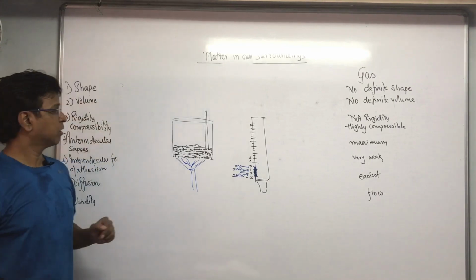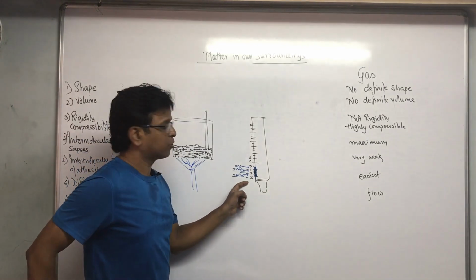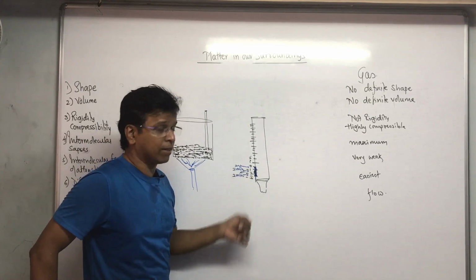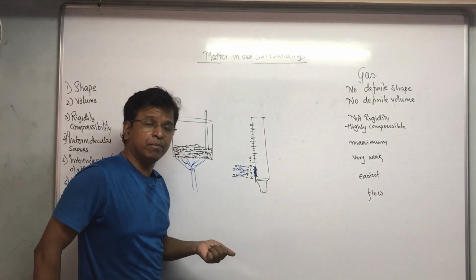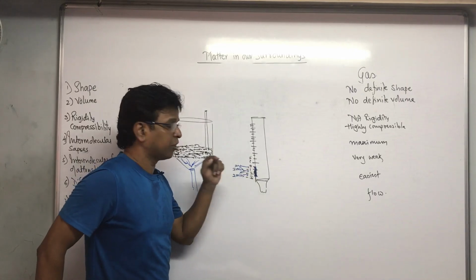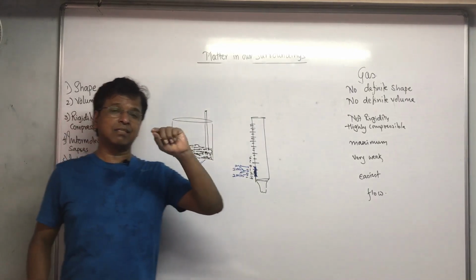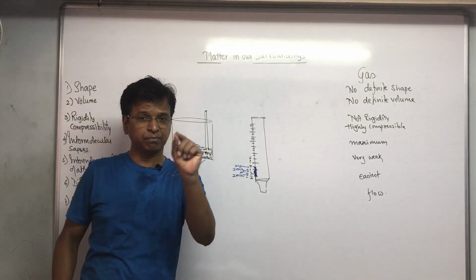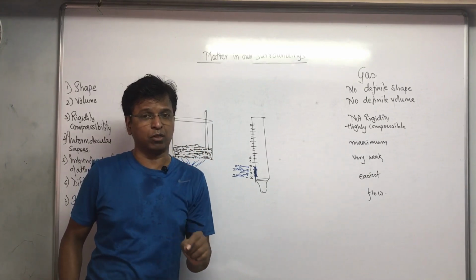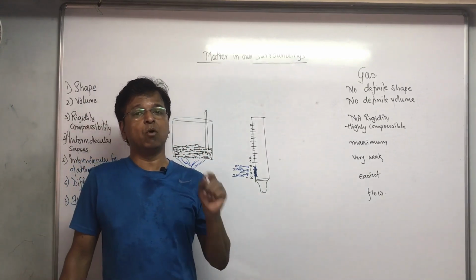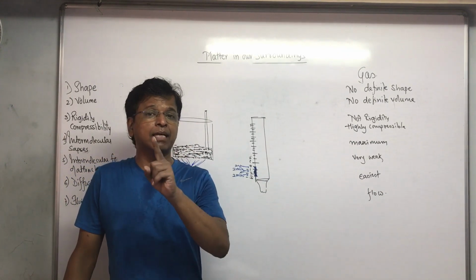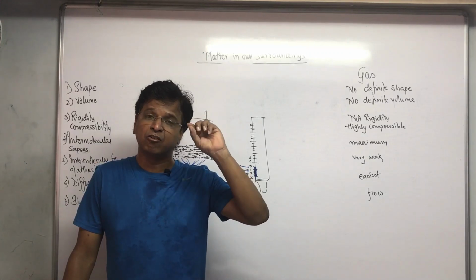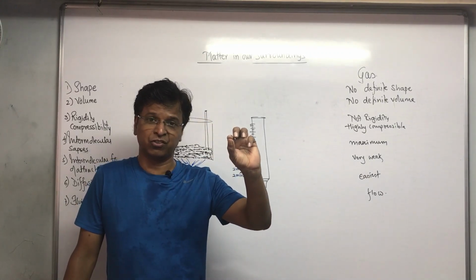My dear students, after 2 minutes the temperature rises to minus 2 degrees Celsius. 2 minutes more, means after 4 minutes, the temperature rises to minus 1 degree Celsius. 2 minutes more, means after 6 minutes, the temperature reaches 0 degrees Celsius. At this 0 degrees Celsius, ice will keep on converting to water. You are providing fire, you are heating ice, but there will be no rise in the temperature. The temperature will be constantly at 0 degrees Celsius.